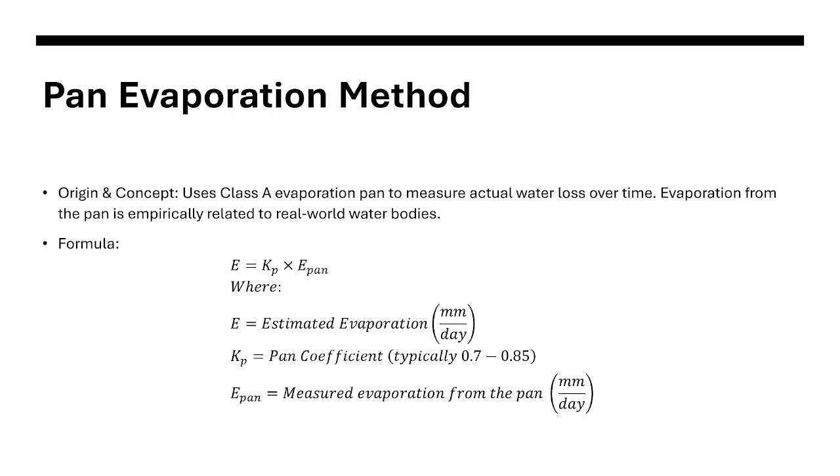E is equal to Kp times E pan, where E is your estimated evaporation and Kp is the pan coefficient. It is typically 0.7 to 0.85, and E pan is the measured evaporation from the pan.